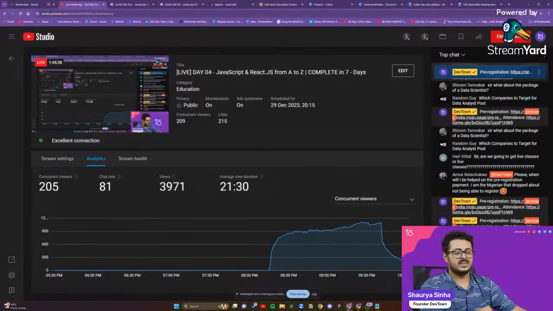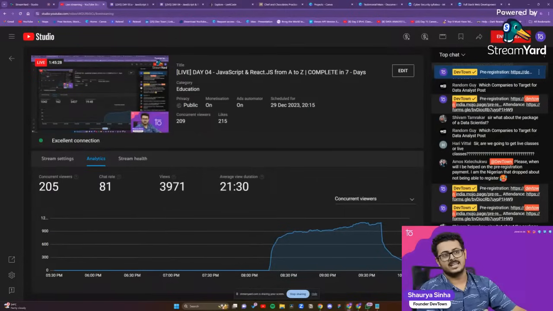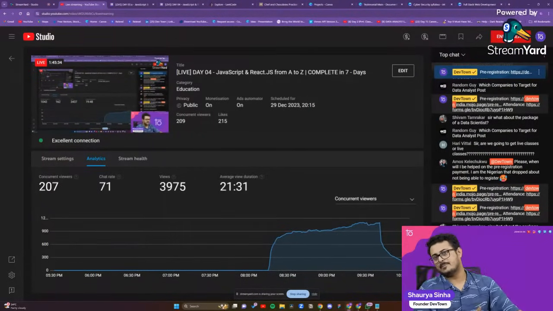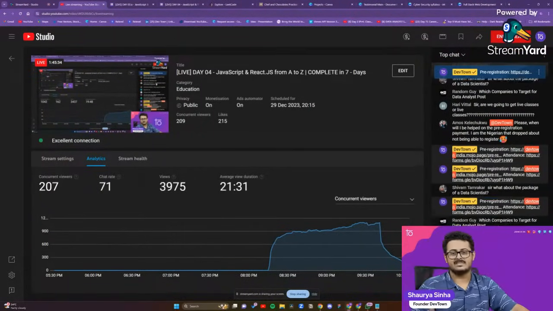Package of a data scientist. So when I joined as a data scientist, I joined as an intern itself. In Geo at that particular point of time, my stipend was 85,000 rupees. That was my stipend at that point of time.